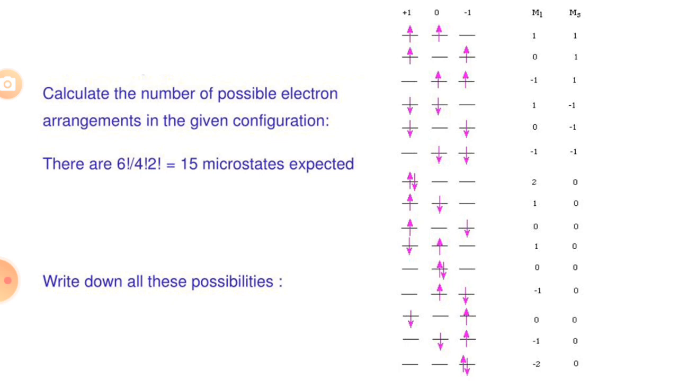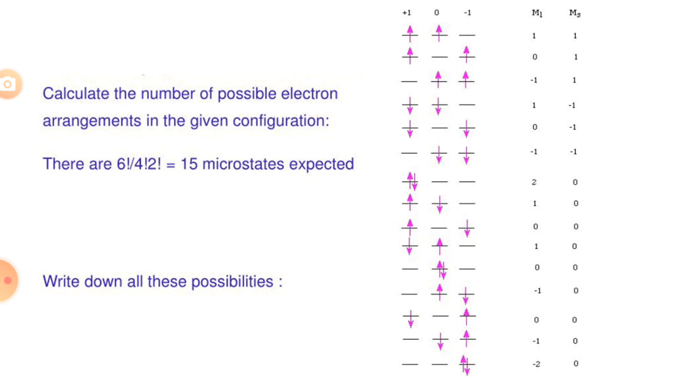Okay, so ml and ms values. We have already studied quantum numbers like ms, the spin quantum number, and l, the orbital or azimuthal quantum number. So we know what a quantum number is. In this orbital we can arrange 2 electrons in different ways. How many ways? There are 1, 2, 3, 4, 5, 6, 7, 8, 9, 10, 11, 12, 13, 14 and 15. We can arrange these 2 electrons in the 3 subshells of the p orbital in 15 different ways.